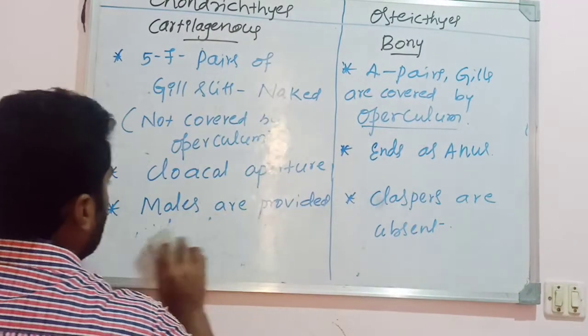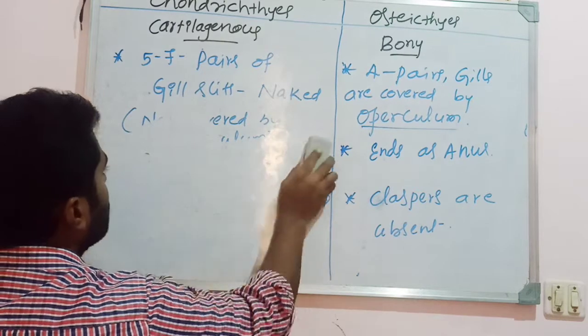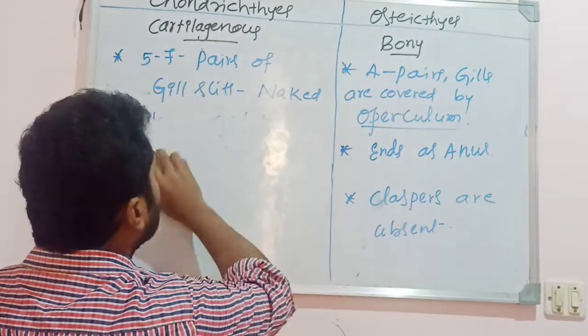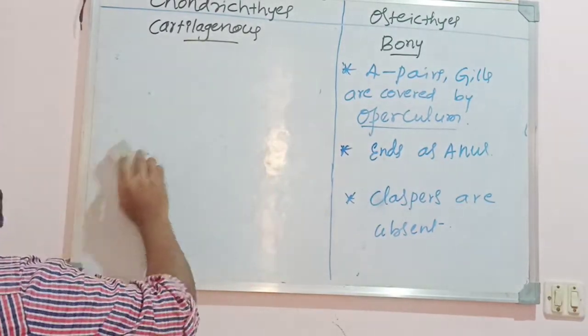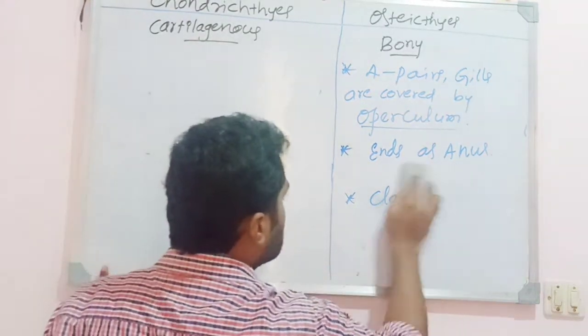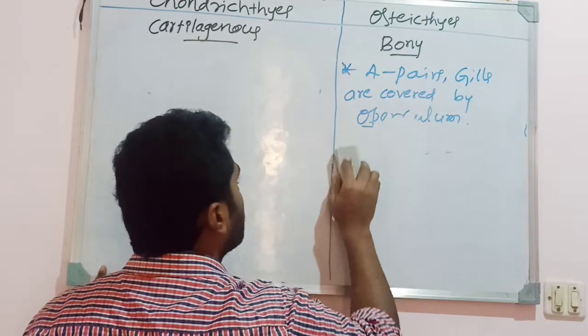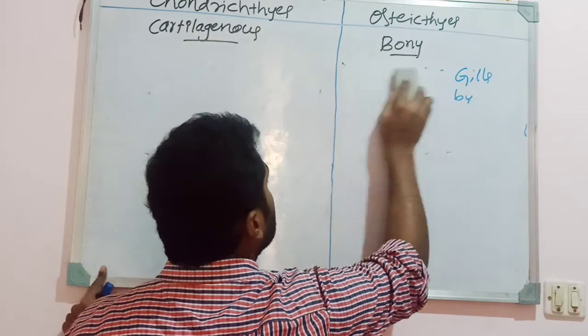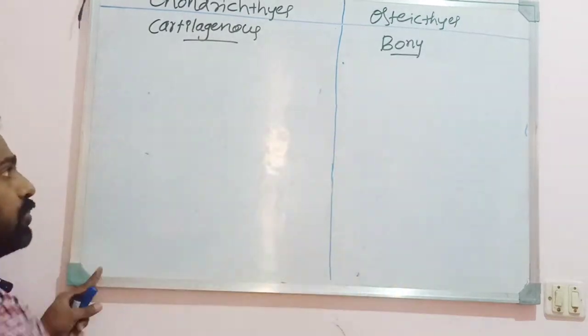Okay. Then the next property: as males are provided with the claspers in case of the chondrichthyes, we can see internal fertilization. As the gametes are transferred to the female body, the fertilization is internal, and the fusion of gametes takes place within the body of the female.